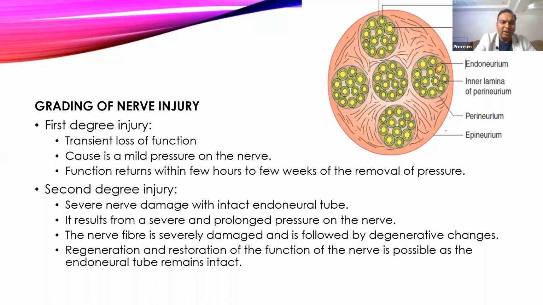It can occur because of either severe pressure or prolonged pressure on the nerve, and the nerve fibers will get severely damaged. It also starts developing degenerative changes in the nerves. But regeneration is very much possible because the endoneurial tube is almost completely intact. So through this endoneurial tube, regeneration is possible.